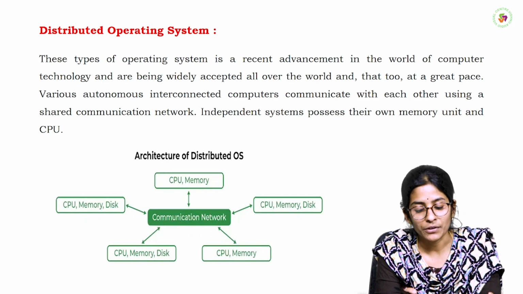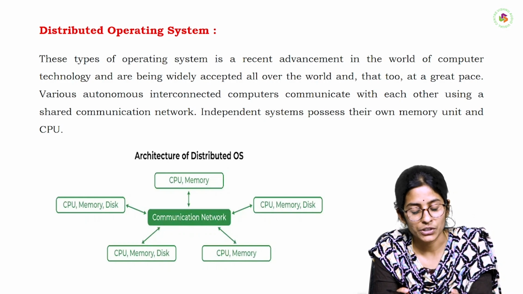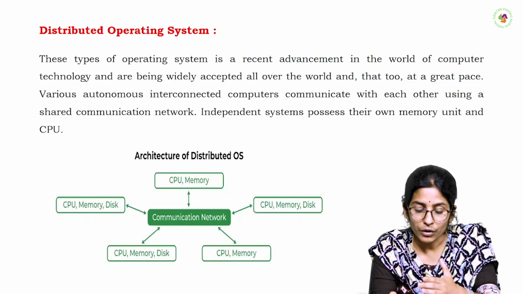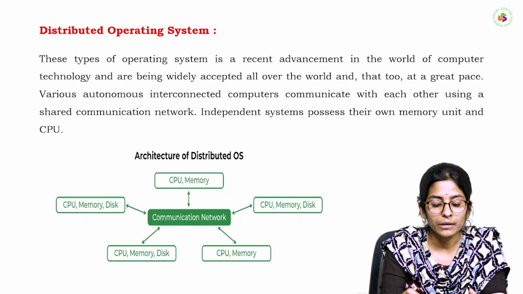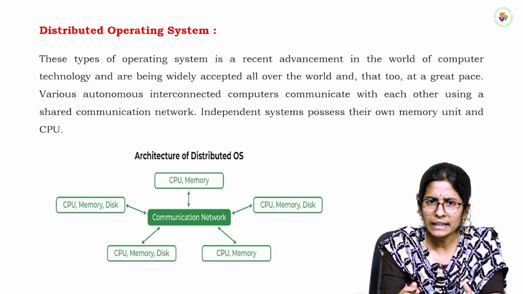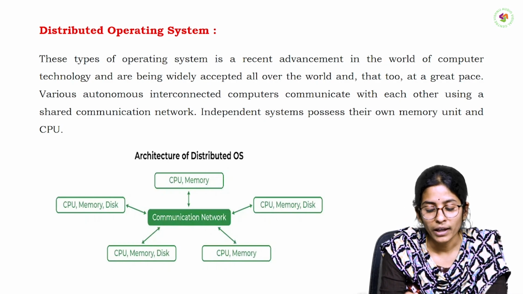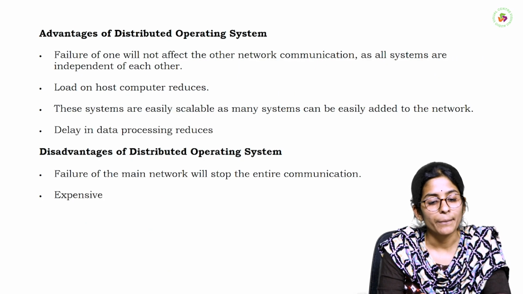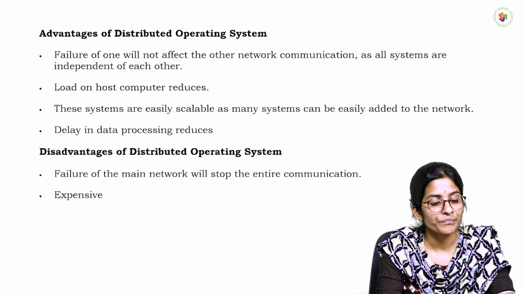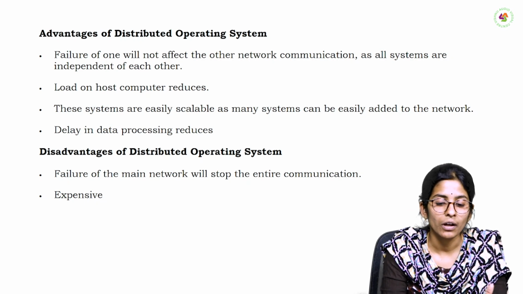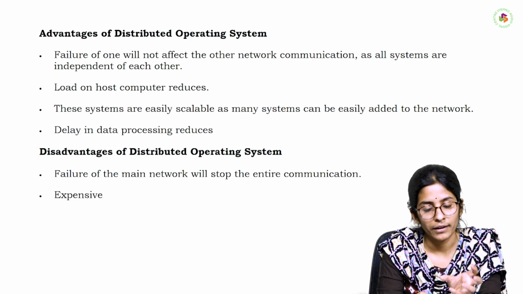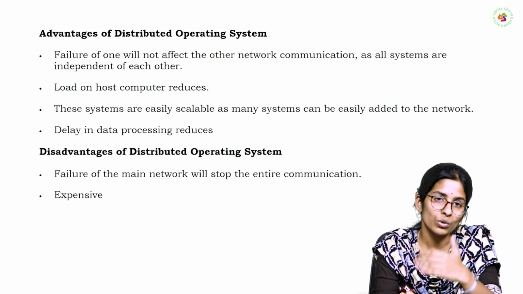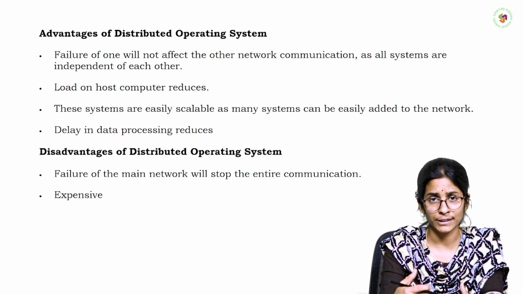By this type of loosely coupled structure, if any operating system was affected, that was not affected by other operating system, because those are all independently connected to the communication network. So if any system failure, it will not affect the remaining systems. So in this type of operating system, the advantages are, failure of one will not affect the other network. So if any failure occurred in one system, it was not affected to overall network, because those are all loosely coupled, independently connected to the main network.